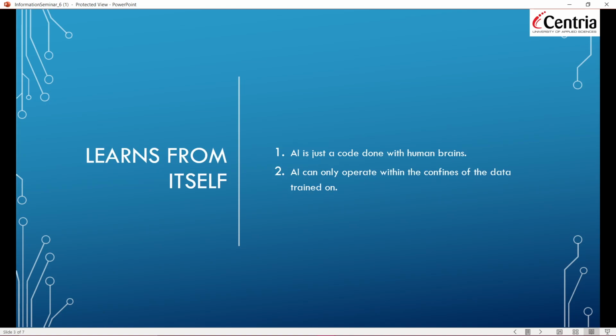Learn from itself. There is a myth that AI learns from itself. No, that's not the thing. Human learn from their mistakes, but that's not the case in AI. AI is just a code done with human brains. AI can only operate within the confines of the data trained to it.